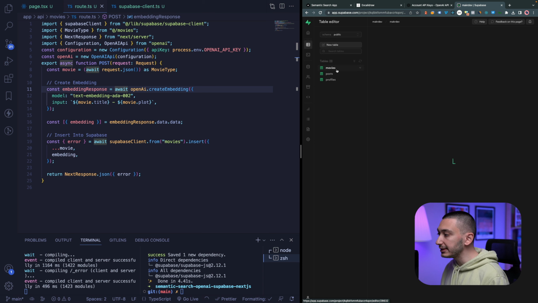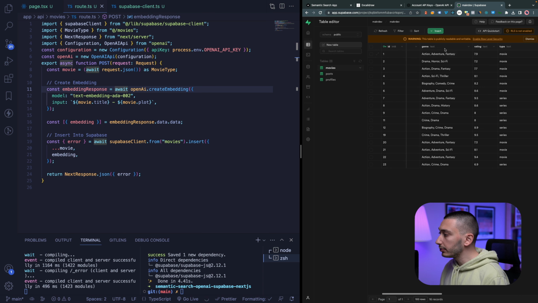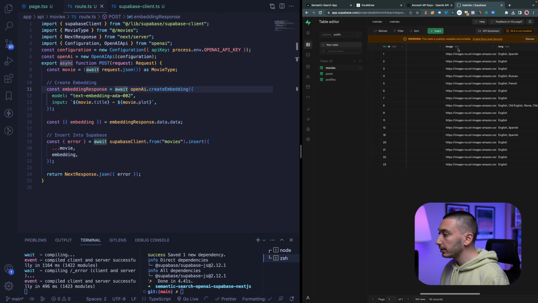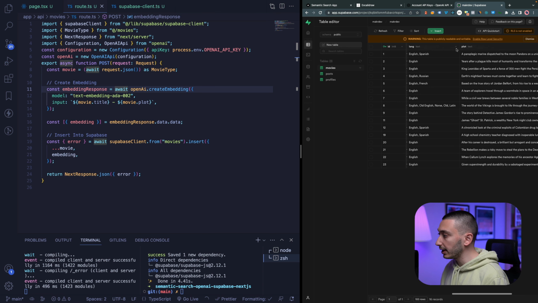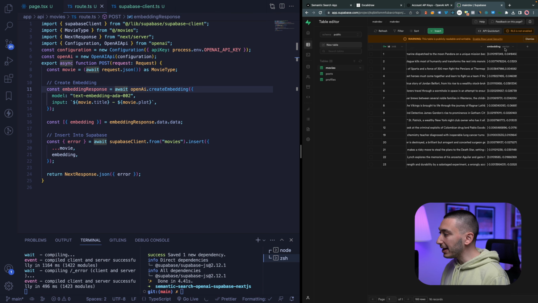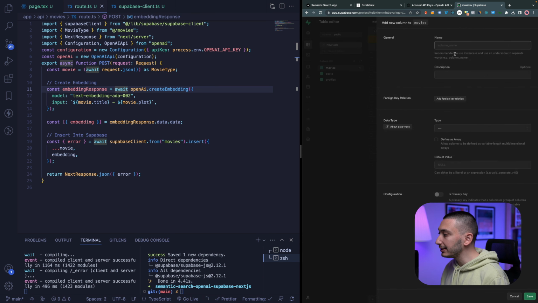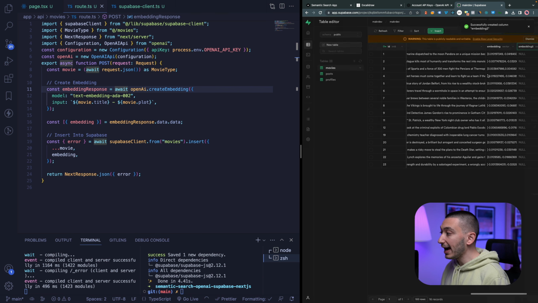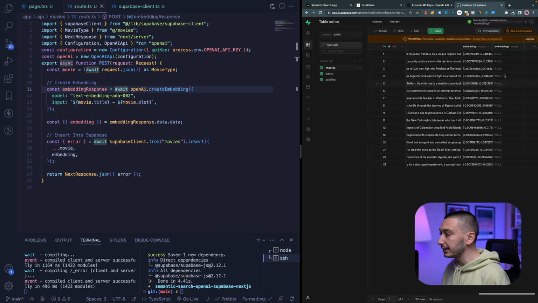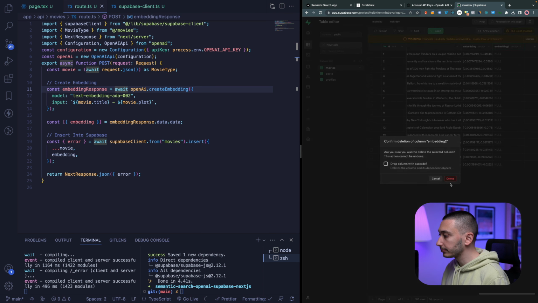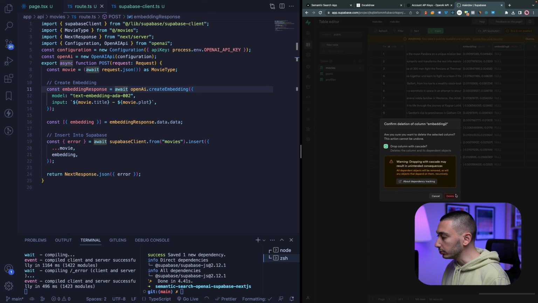In our movies table, we have regular columns. They have the text type, but the embedding column has a special type called vector. You can create this embedding column too, and you need to choose the vector type. You can simply create this column and store your embeddings in Supabase. Okay, cool.